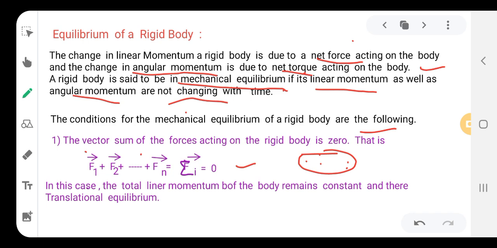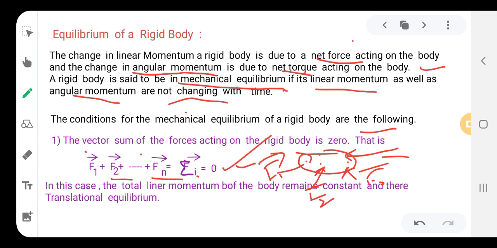On these particles, if we take n number of forces acting on it, like F1 vector, F2 vector, F3 vector, and so on, if we add all those forces, it is equal to 0.